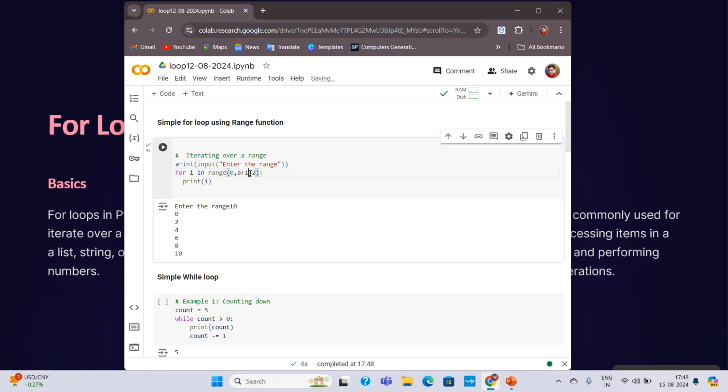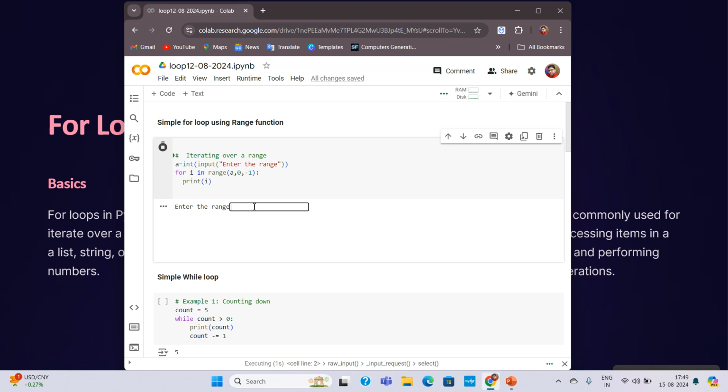Now, if somebody is asking, can we go in the backward direction? Meaning if we want to print the loop in reverse order, is it possible? It is also possible. How will we do that? Suppose I am mentioning the first range as A. Whatever value the user has given here, it will start from that value and go down to 0, and I am decrementing the value by 1. This is also possible. In this case, you will see that the values are printed in reverse order.